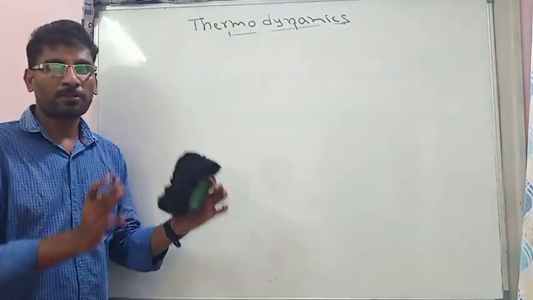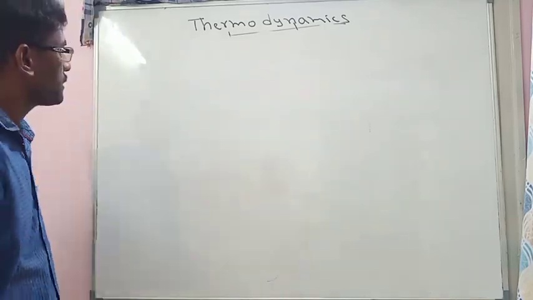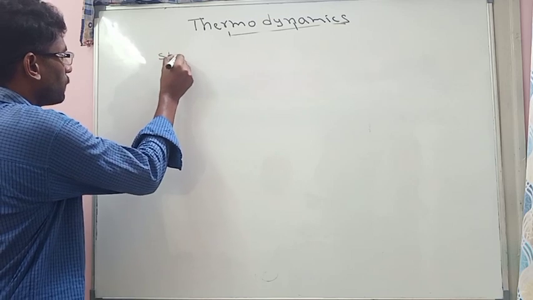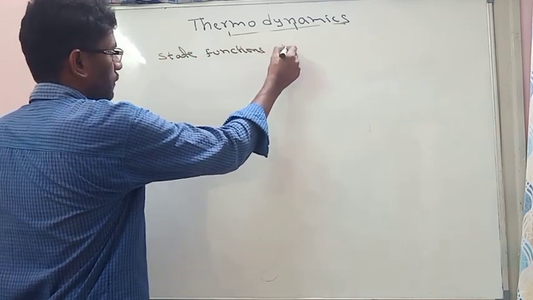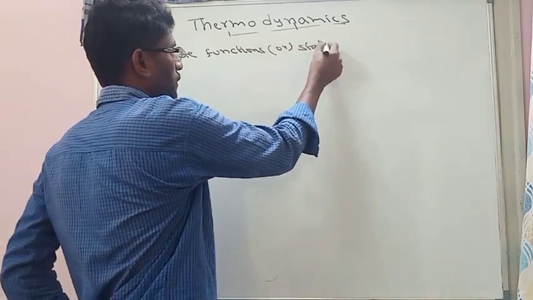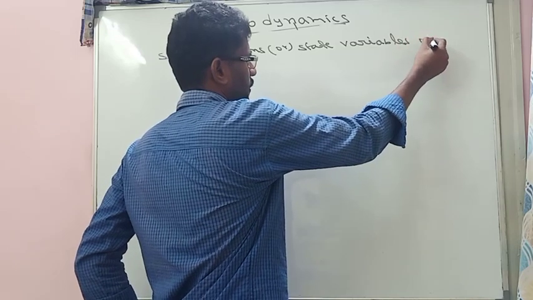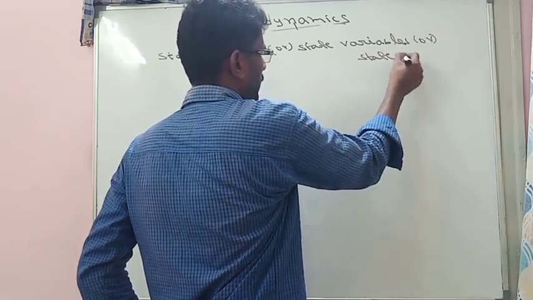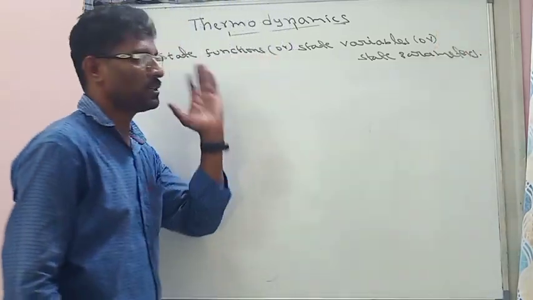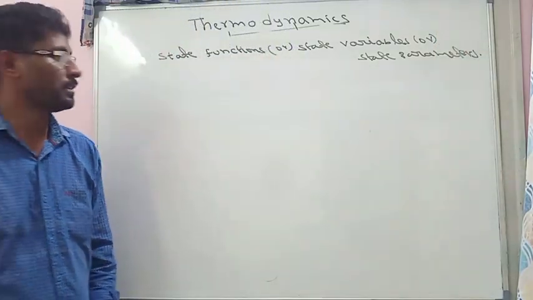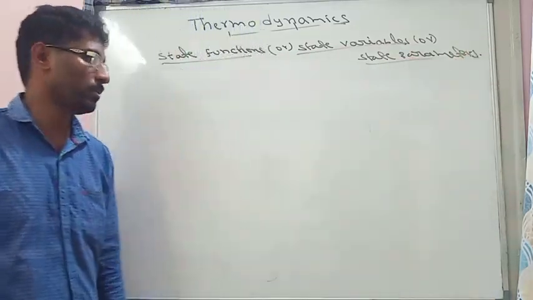So we have seen the types of systems and types of process, and the next definition is state functions, also called state variables, also called state parameters. All are the same: state functions, state variables, and state parameters. So what actually are state functions or state variables?